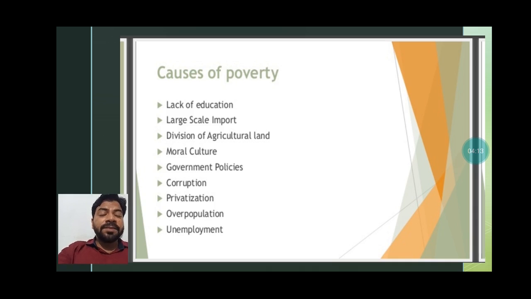Overpopulation, that is the major one. As population increases, it is just like in our family 3 or 4 outsiders, our relatives, come and increase the burden on the family members. Overpopulation means that the birth rate is increasing day by day because of good medical facilities, and the death rate is also decreasing.